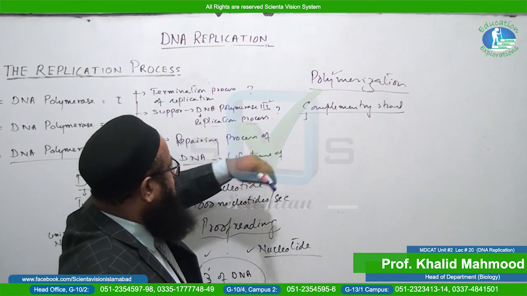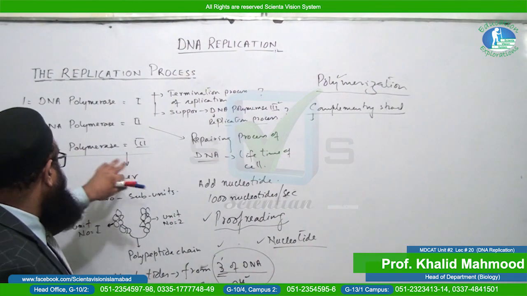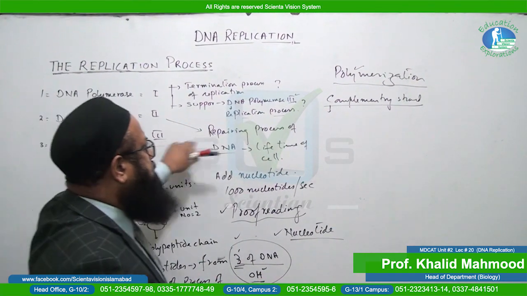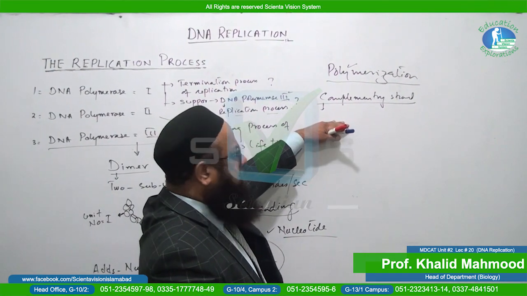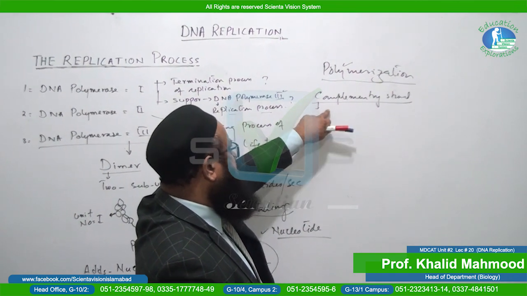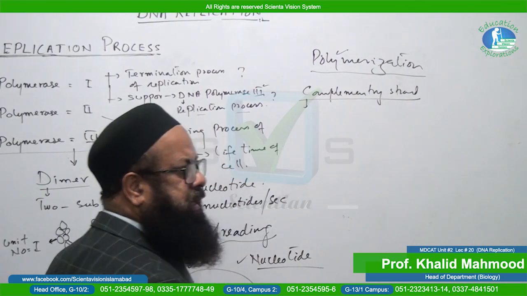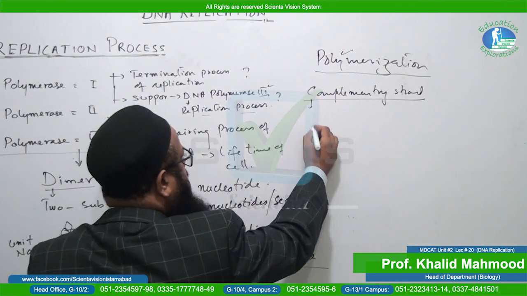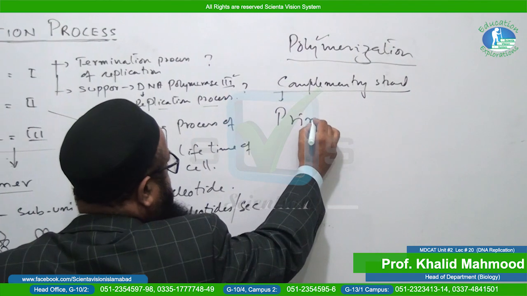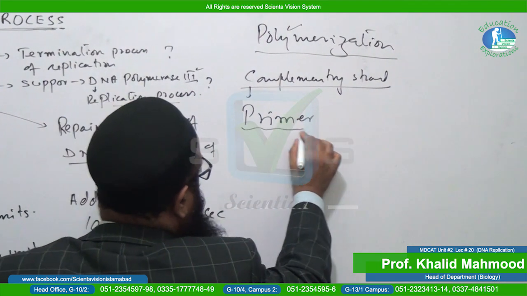But as far as the process of replication is concerned, DNA polymerase 3 requires a complementary strand, so it cannot initiate replication unless the complementary strand is there. And this complementary strand is present in the form of what? Primer. And what is primer?